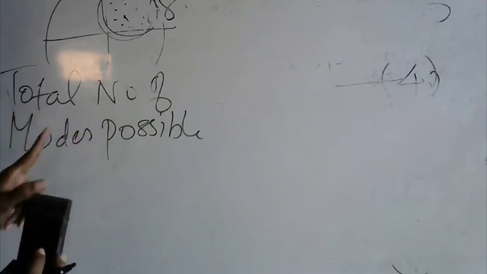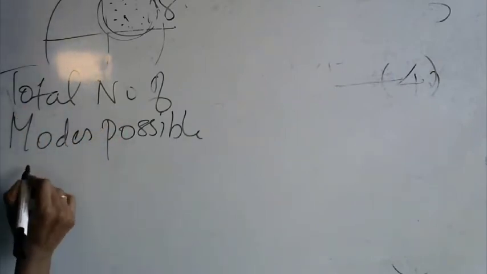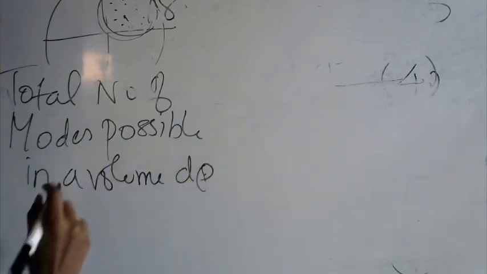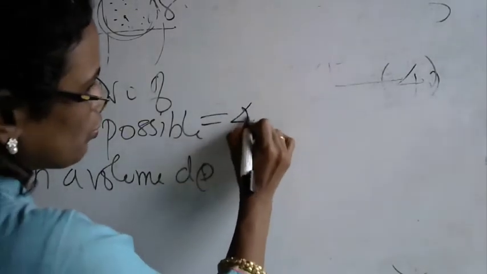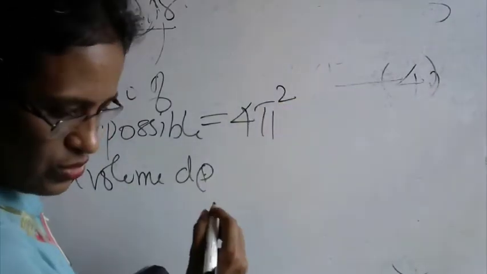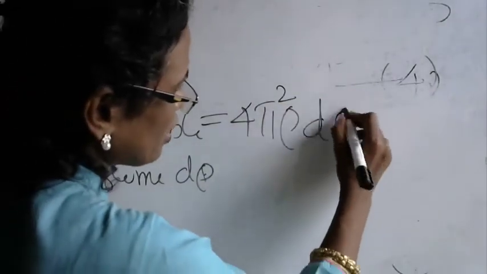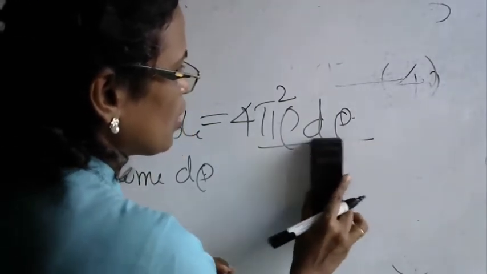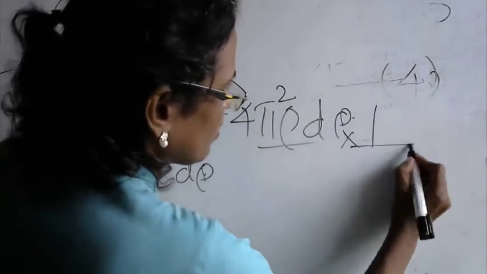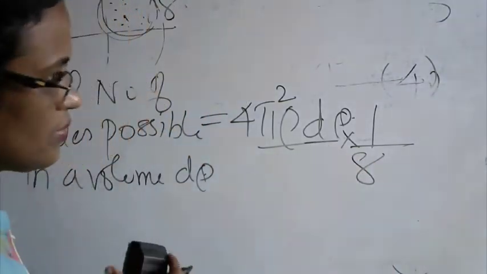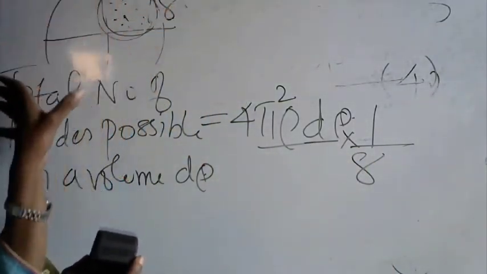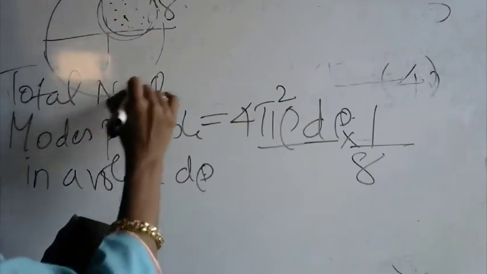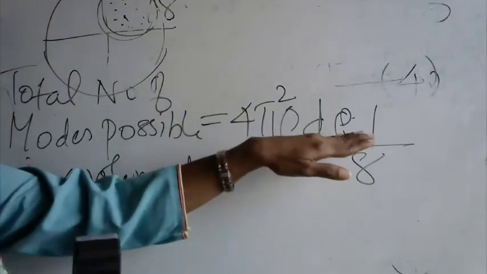So the total number of modes possible in a volume d rho will be equal to 4 pi rho square d rho, the previous fourth equation, divided by 8, or 1 by 8. This portion is just the 1/8th part of the entire surface area of the ring, so I am dividing it by 8.